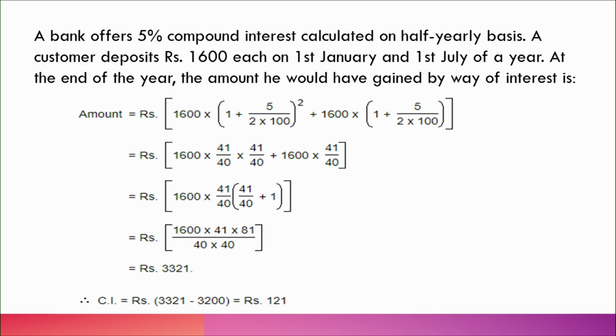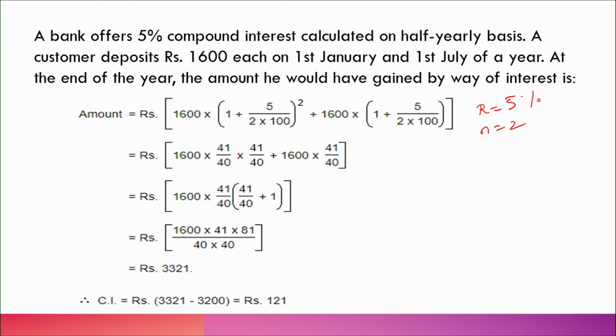So, 5% compound interest means here the interest rate R is given as 5%, correct. And half yearly basis means that for a year how many terms you will get: 2. So, that is the reason for every year n equals 2, because for a year there are 2 half years. The customer deposits 1600 rupees each on 1st January and 1st July of every year.